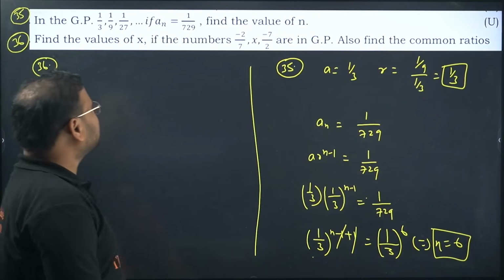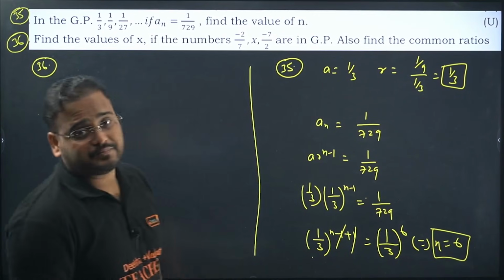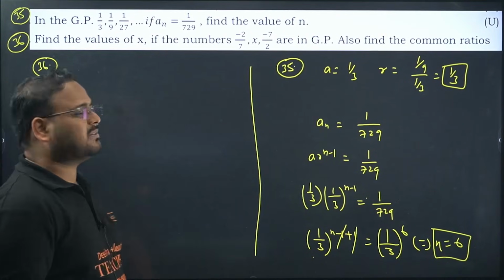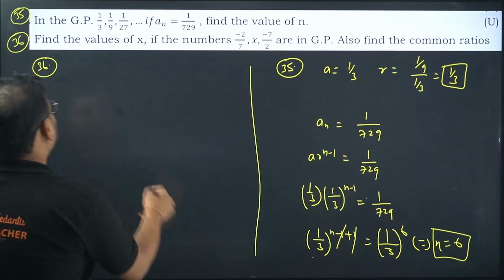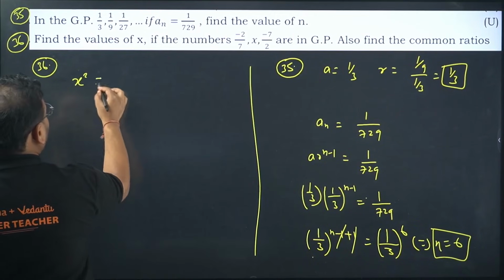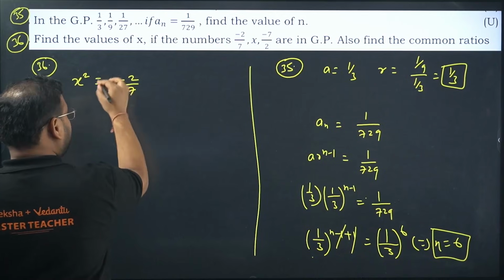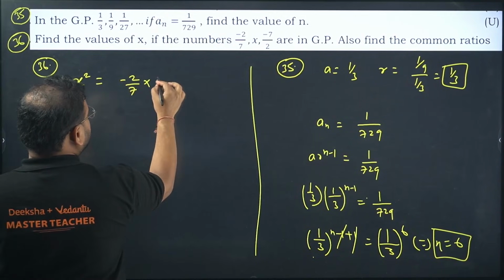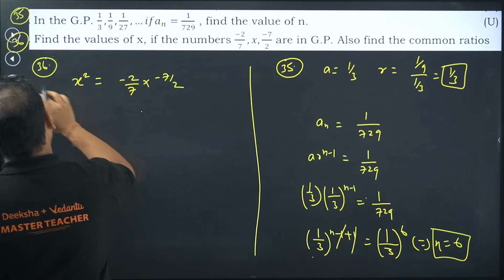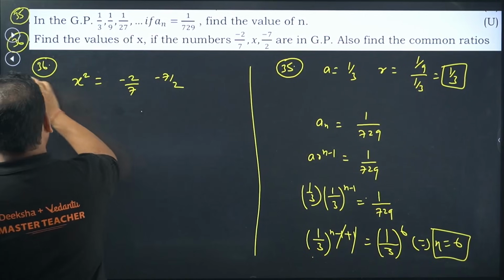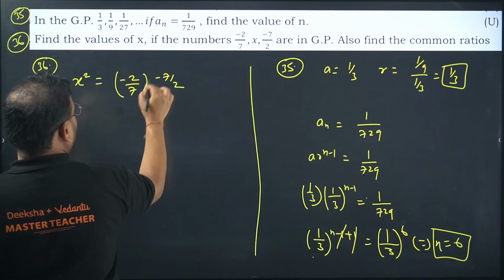Find the values of x if the numbers are in GP. GP means I can apply the concept of geometric means. What is that? Square of middle term will be equal to product of first and last term. I'll repeat: square of middle term will be equal to product of first and last term. Okay, it looks like x. I'll change it to product.